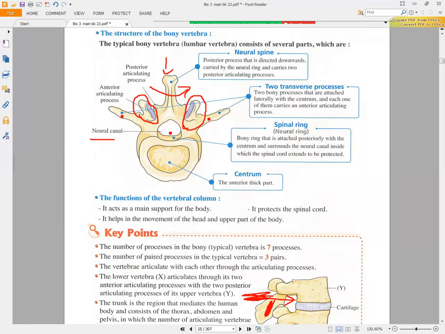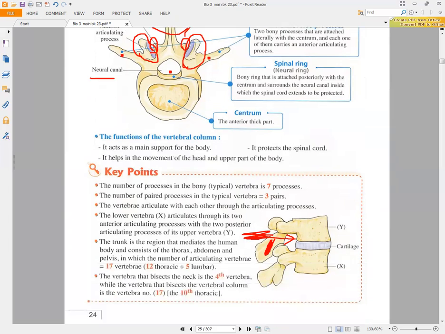After that, you will find that the neural spine carries two other articulating processes that are called posterior articulating processes. So here we will have three pairs of processes: two transverse processes, two anterior articulating processes, and two posterior articulating processes, but only one neural spine, or neural process.